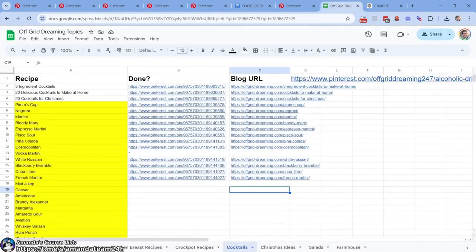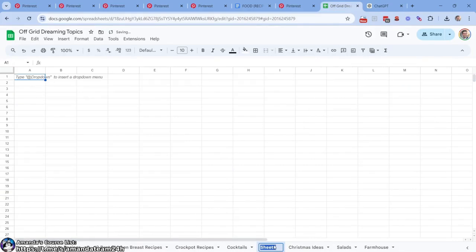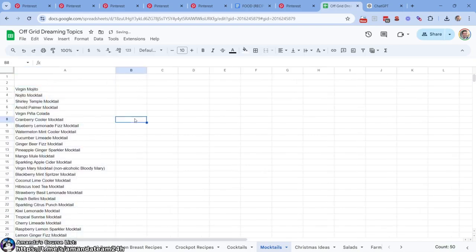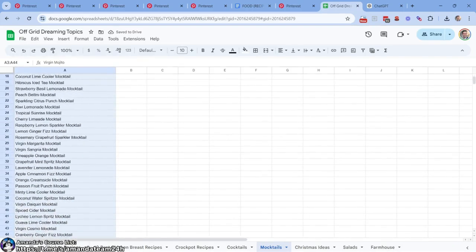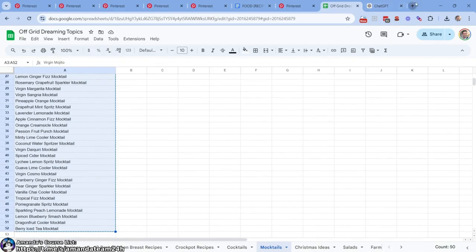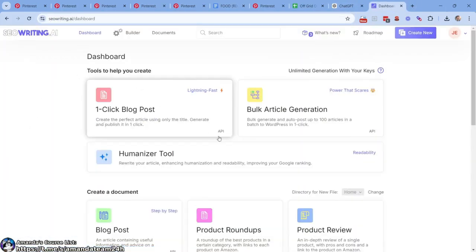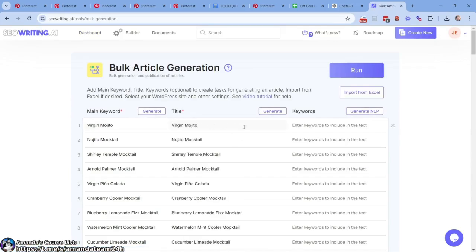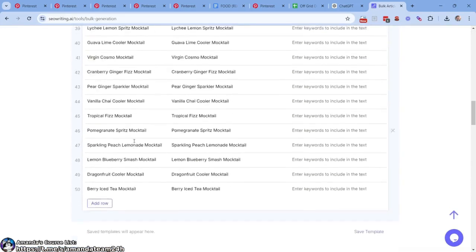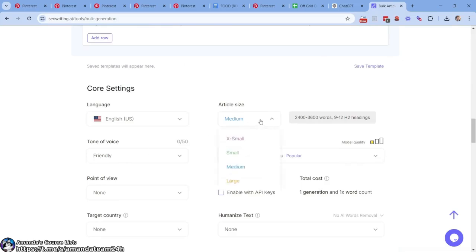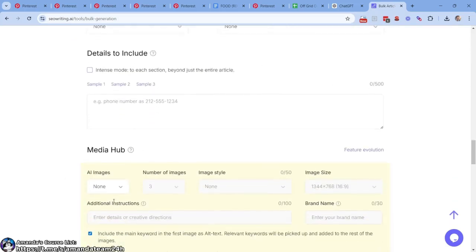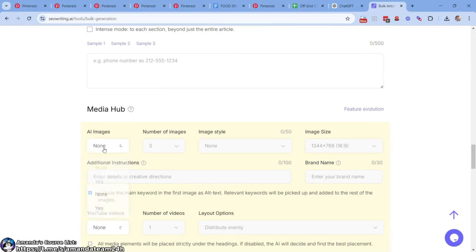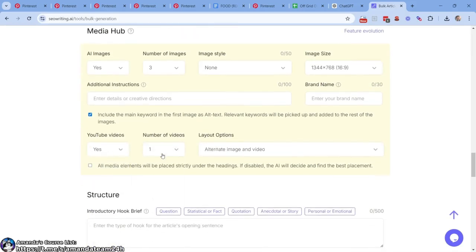So what we're going to do here, I'm going to come to my handy dandy spreadsheet. We're going to do mocktails. And we're going to push them here. Now, what are we going to do next? Next step is SEO Write-It.ai. Let's do bulk. Let's go here. So we pushed those to main keyword and title. Yeah, interesting. Article size, medium is fine. Point of view, blah, blah, blah. No images. Maybe one. Let's do 3. Should we do 3? It might make it better. Yes, let's go here.